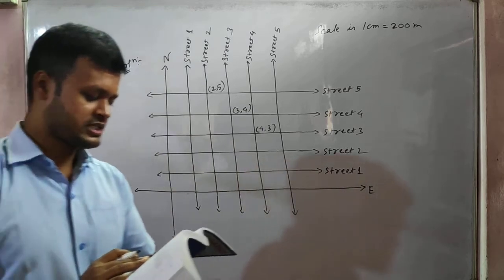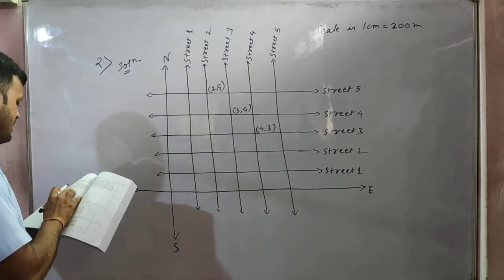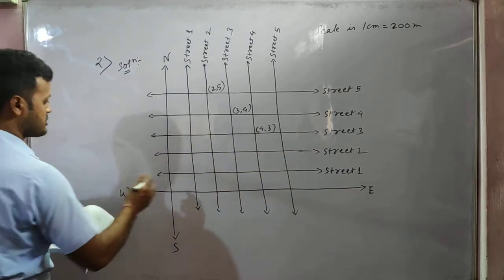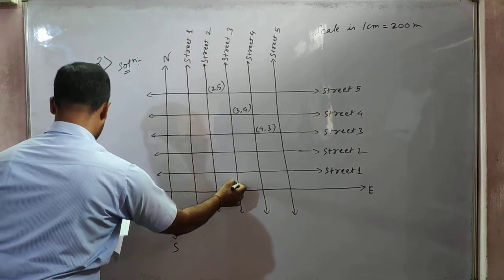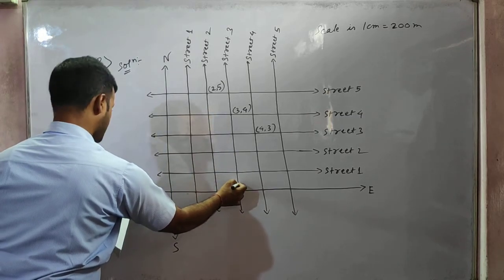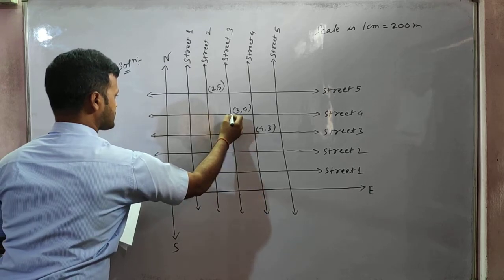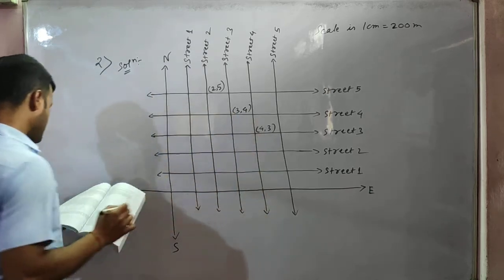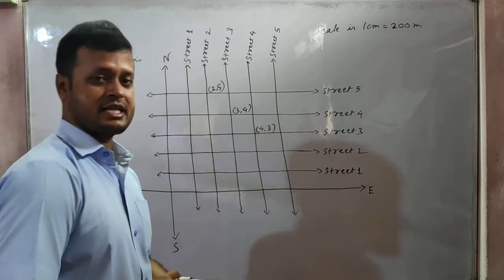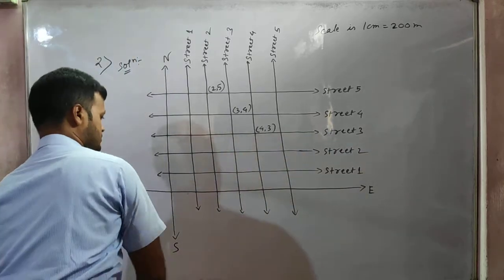Understood? And the next one is 3 comma 4. 3 comma 4 means the 3rd street in the north-south direction, so 1, 2, 3, and the 4th in the east-west direction, so 1, 2, 3, 4. This is 3 comma 4. And how many such streets are there? These streets are unique.